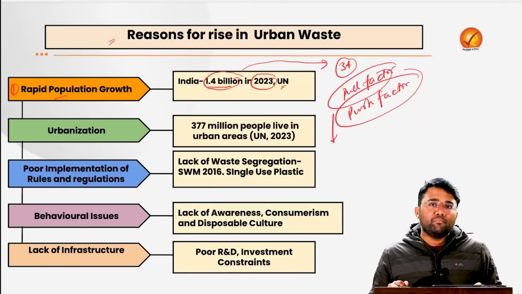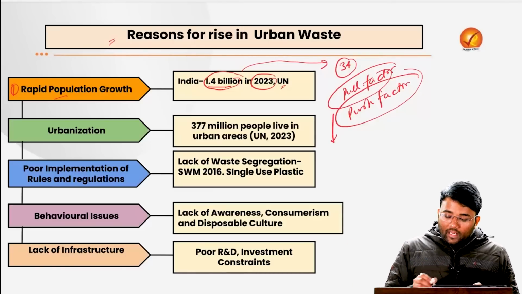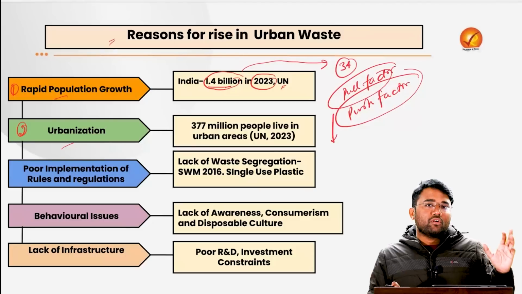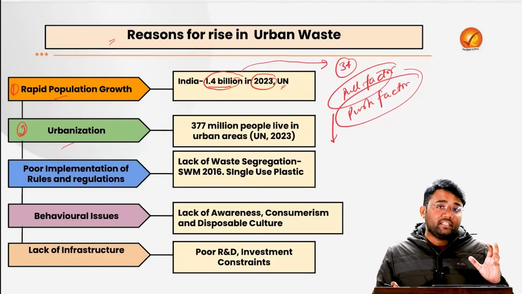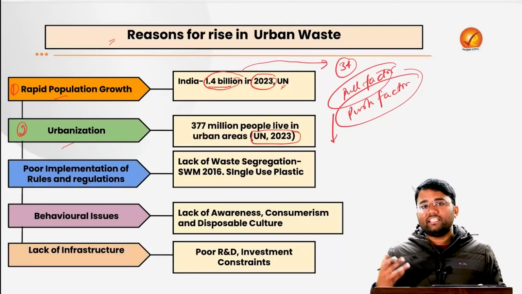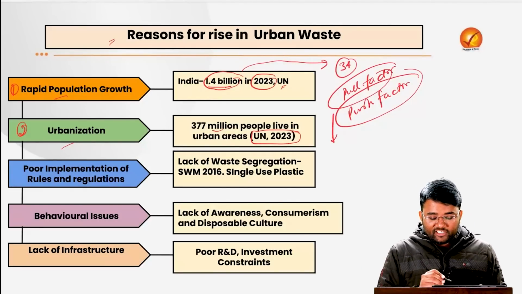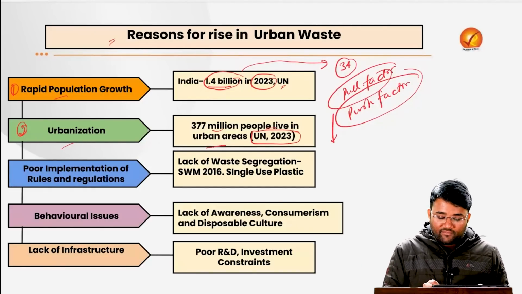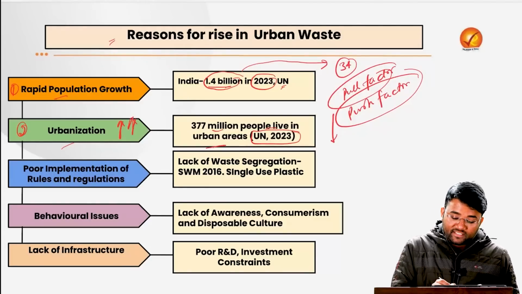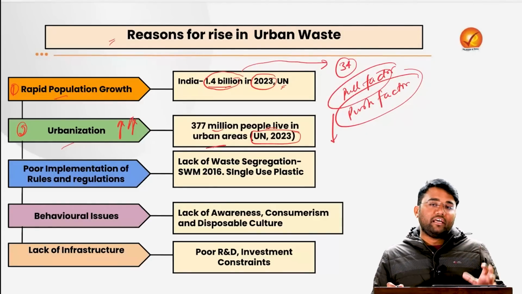For example, Mumbai, etc. So this is leading to urbanization, with more and more pressure on the urban infrastructure and an increase in the urban population. As per the data from the United Nations 2023, 377 million people live in the urban areas of India, which is also witnessing a major shift from rural to urban areas.